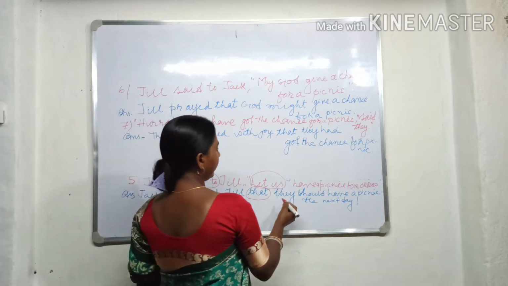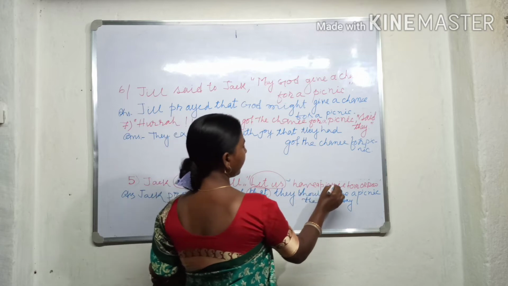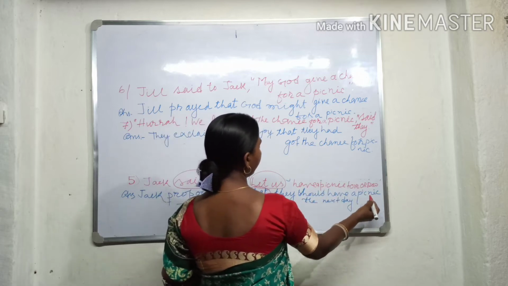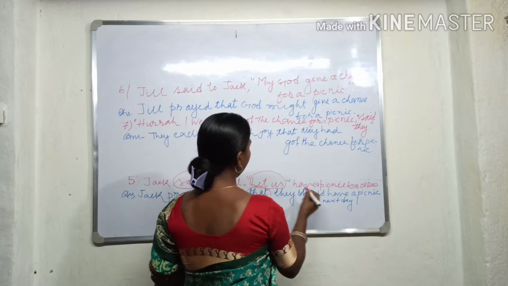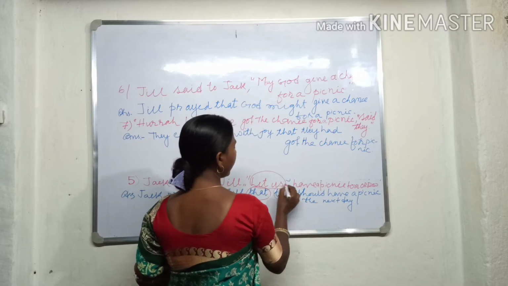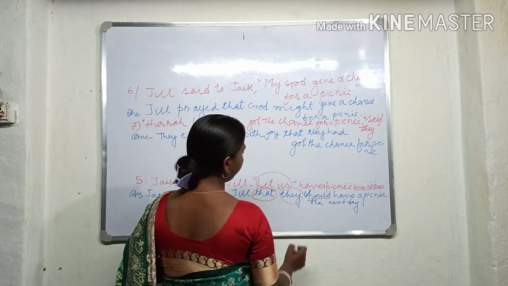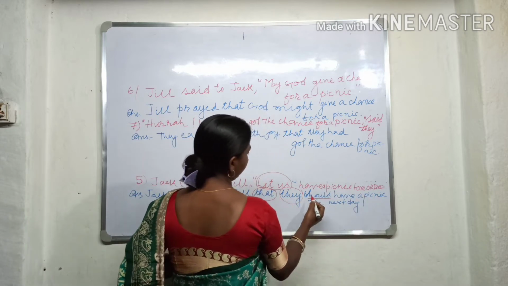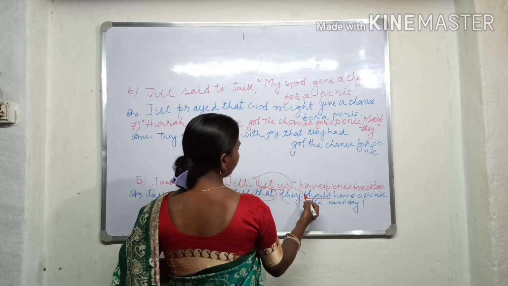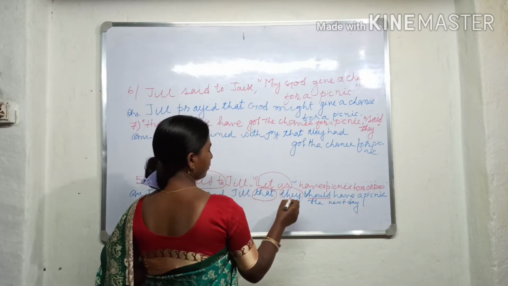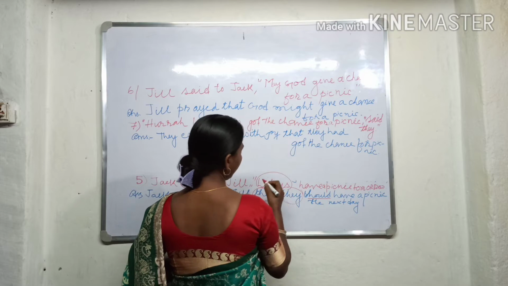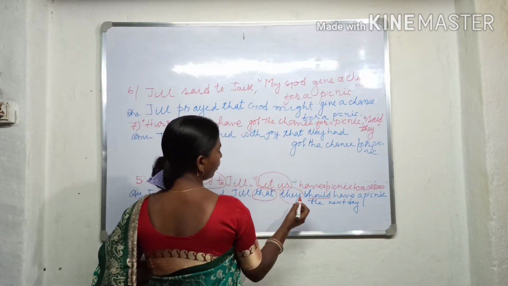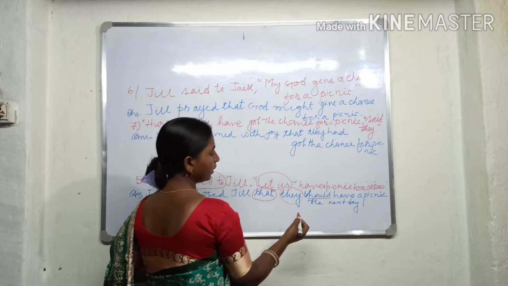Then let us have a picnic tomorrow changes to they should have a picnic the next day. Us changes into they. If the reported speech starts with let us, we use should have in the sentence.